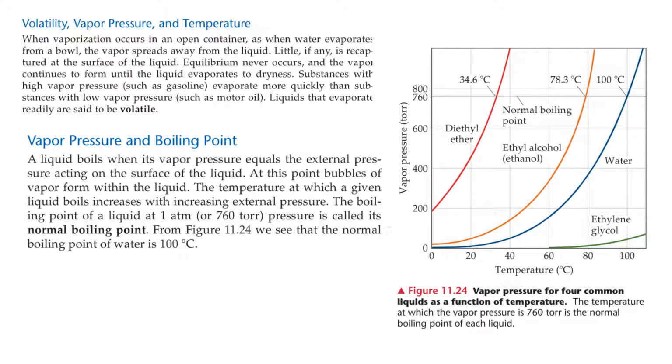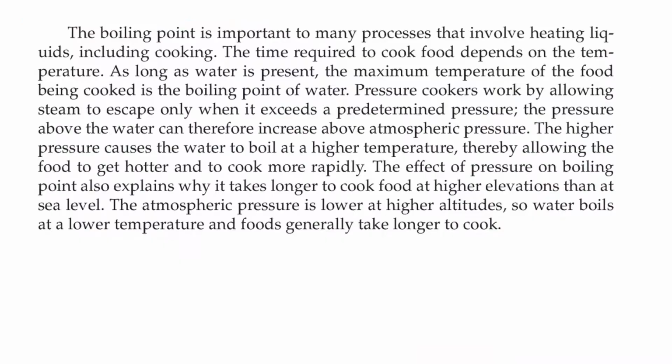Vapor pressure and boiling point. A liquid boils when its vapor pressure equals the external pressure acting on the surface of the liquid. At this point, bubbles of vapor begin to form within the liquid. The temperature at which a given liquid boils increases with increasing external pressure. The boiling point of a liquid at 1 atmosphere of pressure is called the normal boiling point. From Figure 11.24, we see that the normal boiling point of water is 100 degrees Celsius.